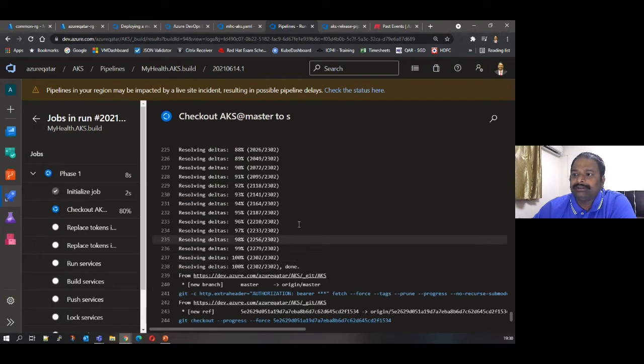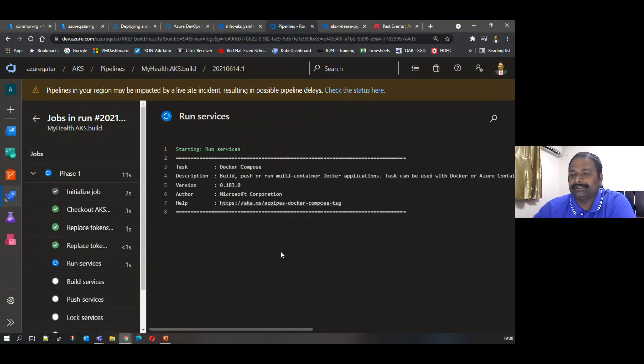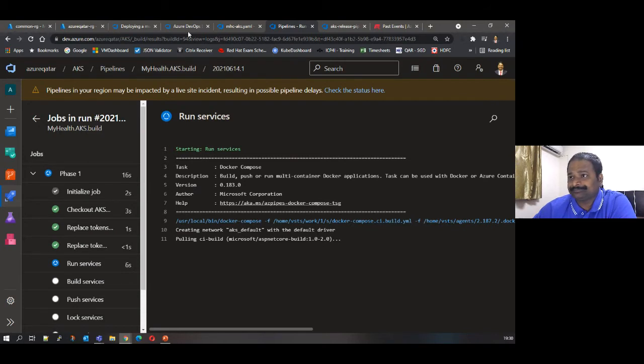The .NET build, the ASP.NET build, is happening here using this project, which comes from the Azure DevOps Demo Generator. If you see here, it is pulling an image to run the build. It is pulling the ASP.NET Core image and then it will run the build. Then it publishes, and the build service will do the image build, and the push service is nothing but pushing the image to the Azure Container Registry, which is already there. I'll let this run and then we'll come back.